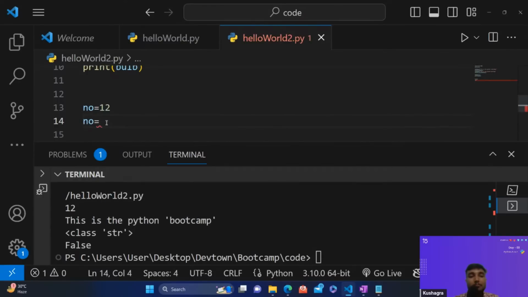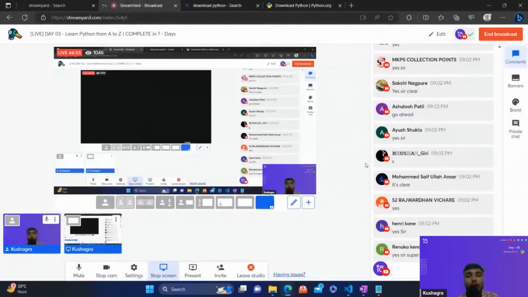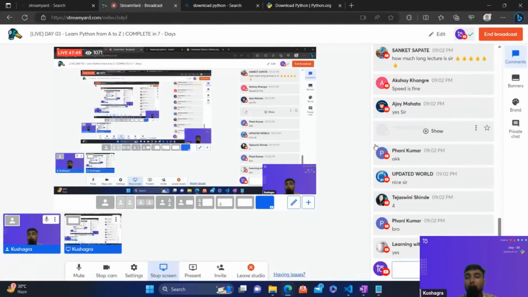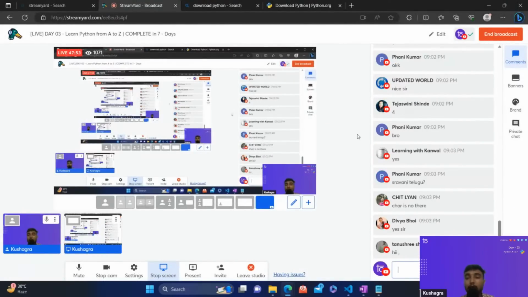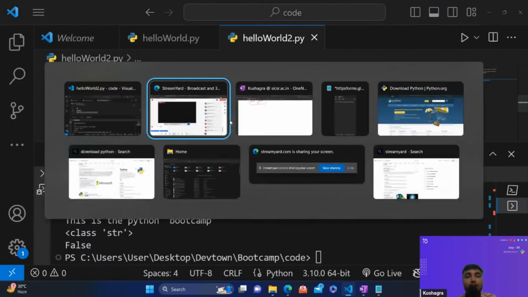Now let's say I'm changing this number 12 to "this is Python boot camp." It's not giving any error. So is this statement true, guys? Will this statement give an error or not? Can anybody confirm? I hope those who are coming from the Java background will add something, and those who don't know about Python will also add something. So is this statement true?